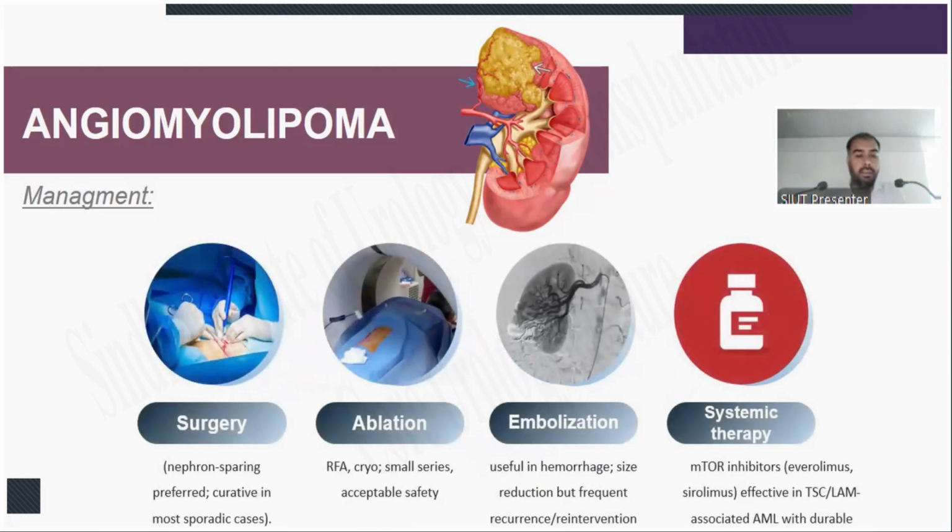Management options in symptomatic patients can be surgery, with nephron sparing preferred, curative in most sporadic cases; ablation, radiofrequency ablation or cryo, small series, acceptable safety; and embolization, useful in hemorrhage and size reduction, but frequent recurrence or reintervention is needed. And systemic therapy, mTOR inhibitors, everolimus or sirolimus, effective in TSC-associated AML, with durable response.